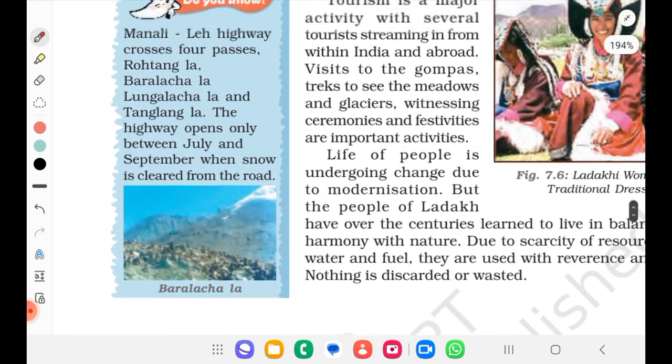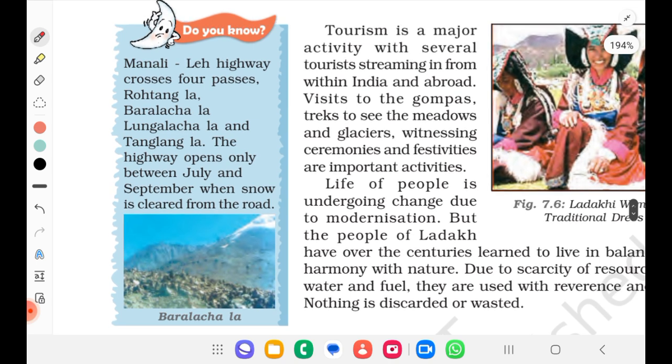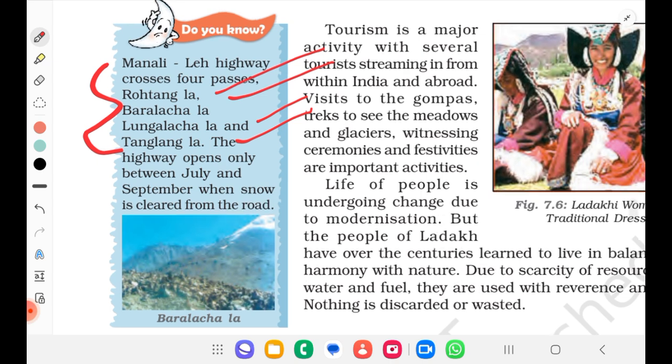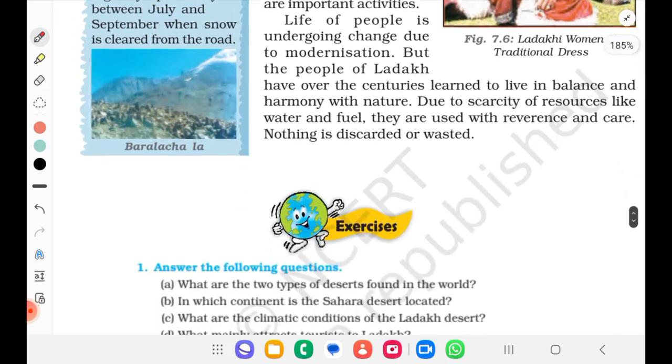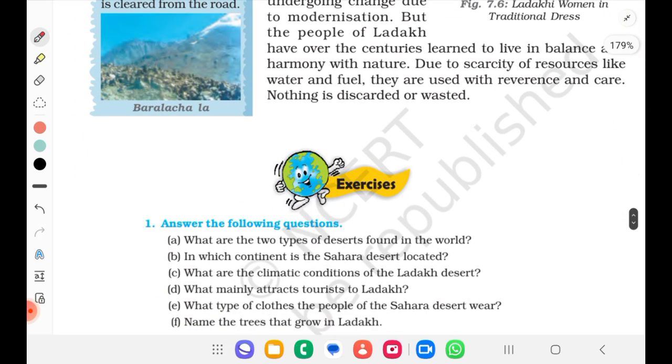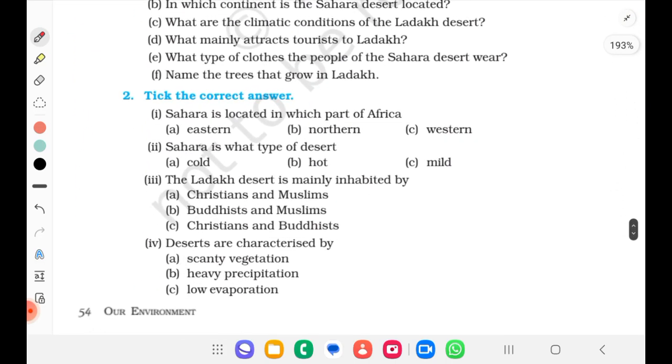Oh, there is one, do you know? The Manali-Leh Highway crosses 4 passes: Rohtang Pass, Baralacha La, Lachulung La and Tanglang La. So all these are important. See why it is important. They will be asking you to match the following. Rohtang La is located where? Or Baralacha La is located where? Okay. So that's why you have to memorize these things. Zojila is connecting Kashmir and Ladakh. So we'll see only match the MCQs.